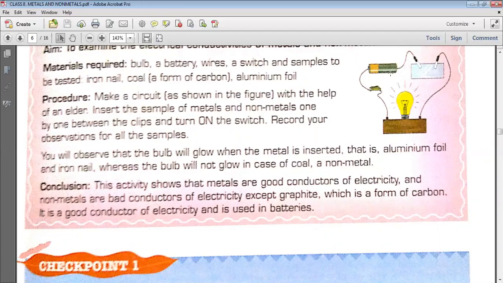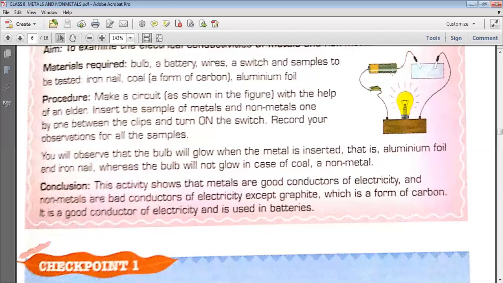Okay, so you will keep the sample over there in the plate. The sample can be of metal and non-metal. So you will keep the sample of metal and non-metal one by one between the clips, and then you will touch the switch. Sometimes you will see that the bulb is glowing and sometimes you will see the bulb is not glowing.